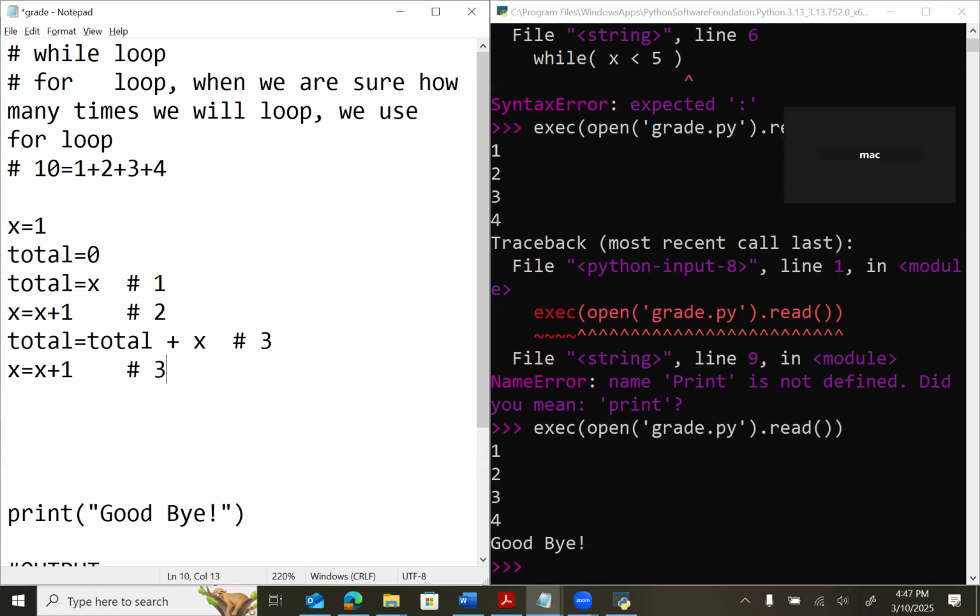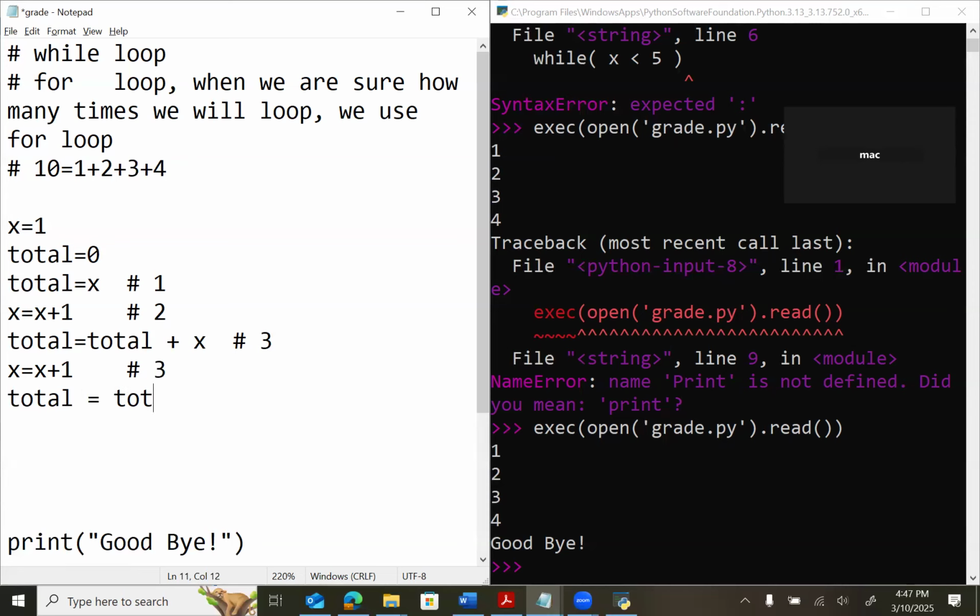Now I want to add this 3 to the total. What should I do, so that I can make it 6? It should be total equal total plus x. Is that right? Yes. So what is the value of total?